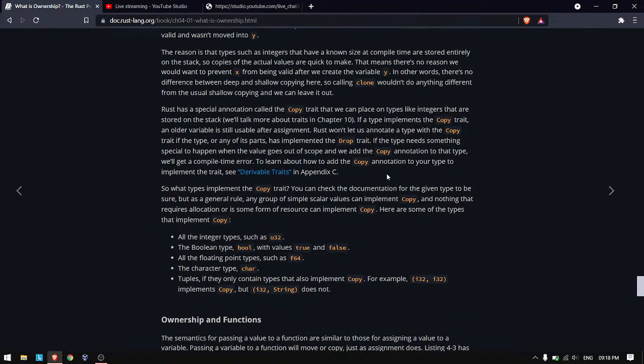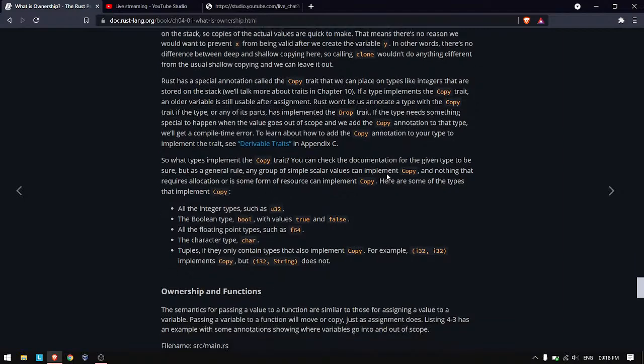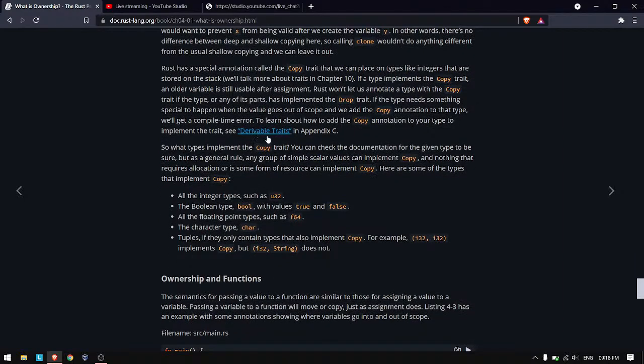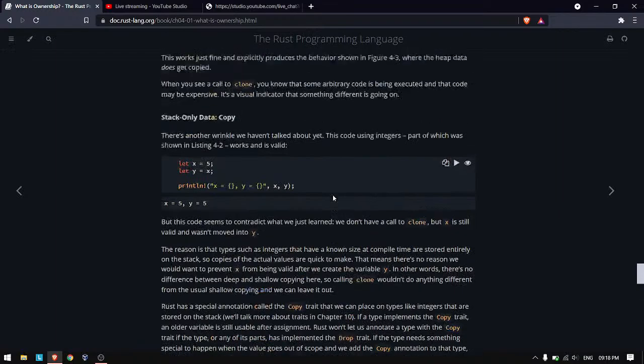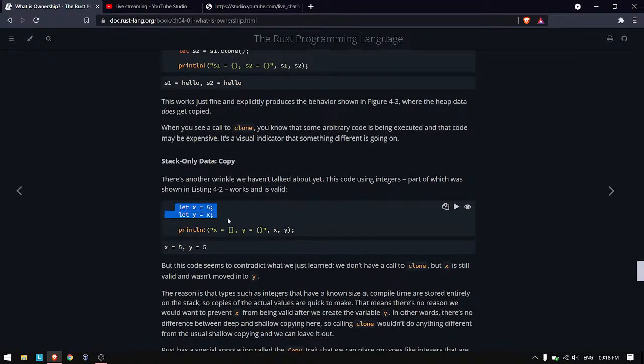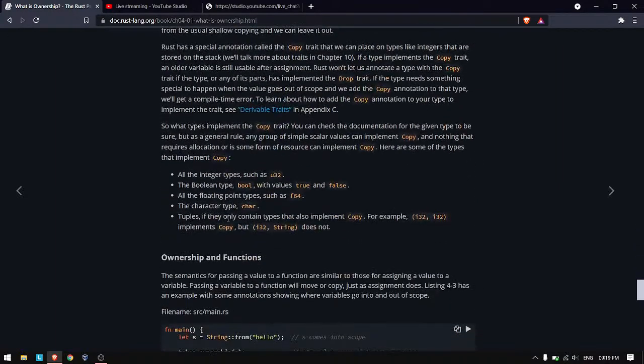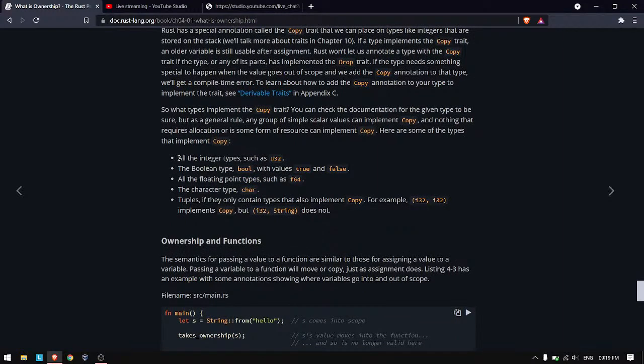If we want to take a look, we can always look at the documentation. These are the types which implement the copy trait. Copy trait means we can just copy like this, and we don't have to worry much about it. These are just the basic data types, and we can just copy them.